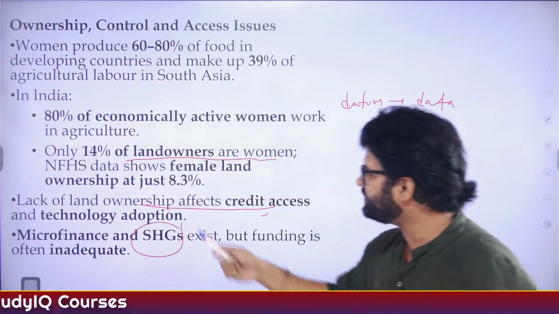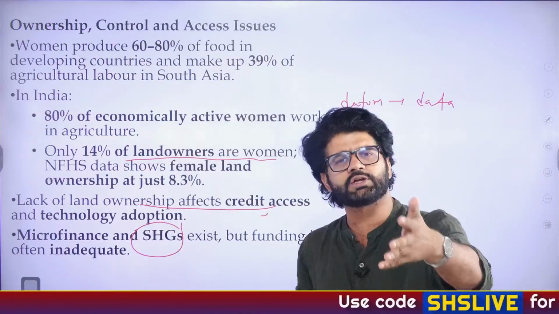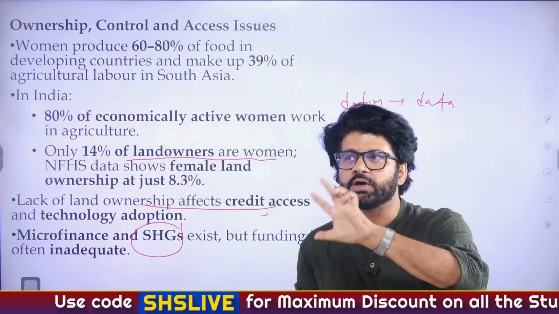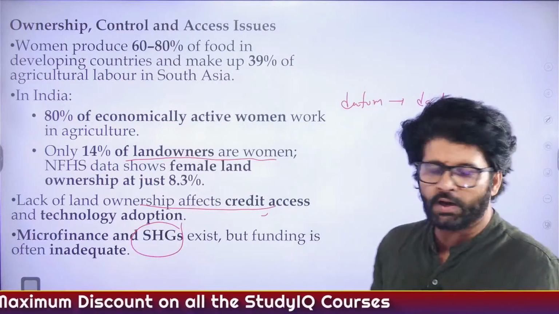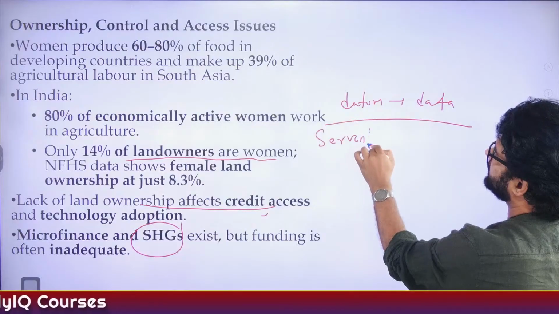Microfinance and SHGs exist. We talked about self-help groups: Kudumbashree in Kerala, Lijjat Papad, there is a very famous papad. So these examples you can give. In NGOs, one of the earliest known NGOs which you read about is the Servants of India Society. Do you people know who established Servants of India Society? Anyone?